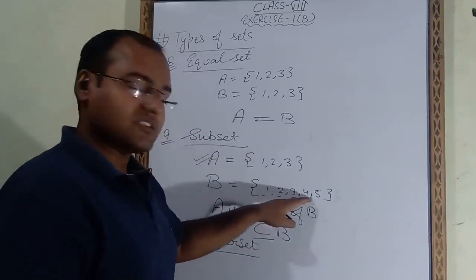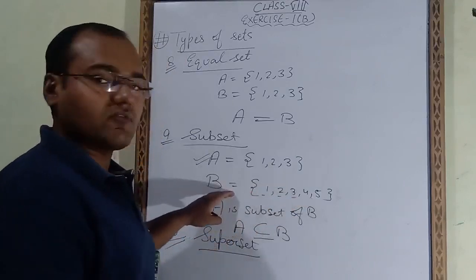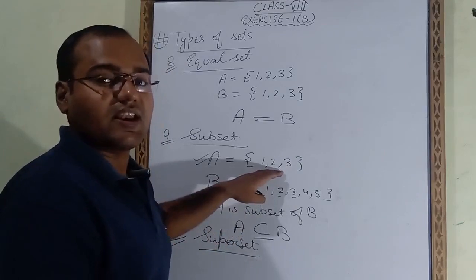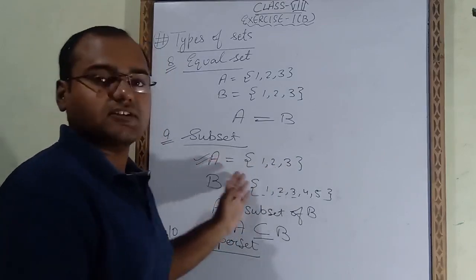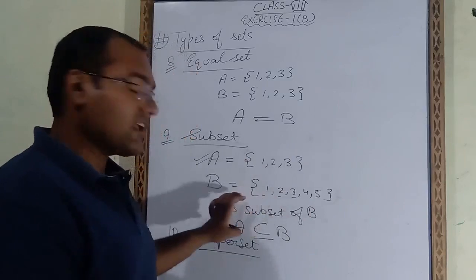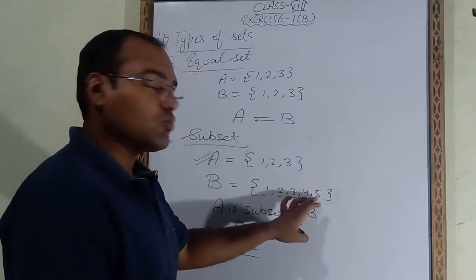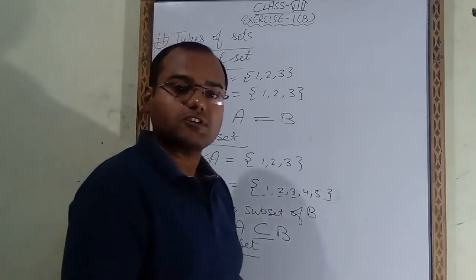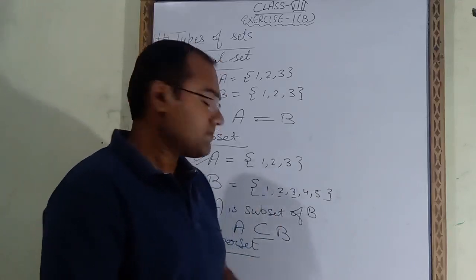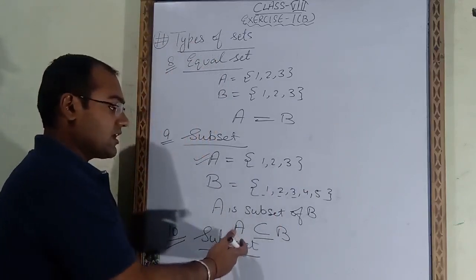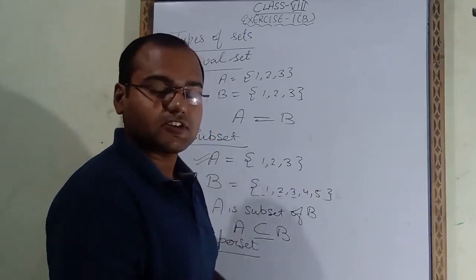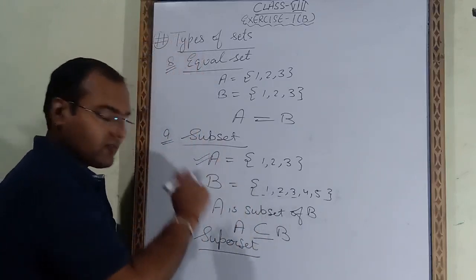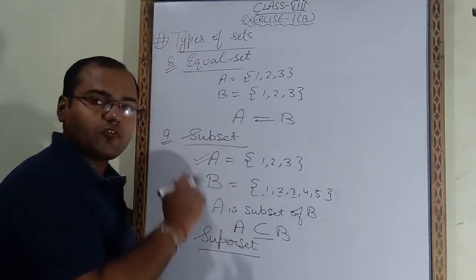Because here there are more elements, more numbers, this B set will be stronger, and this A set has fewer elements, so we will call A a weaker set. So which one is strong here? B, because in this there are two extra elements. So we will call B the superset. Super means stronger, you can say. So a superset is the set in which extra elements are there. So from this example we will call B a superset of A.